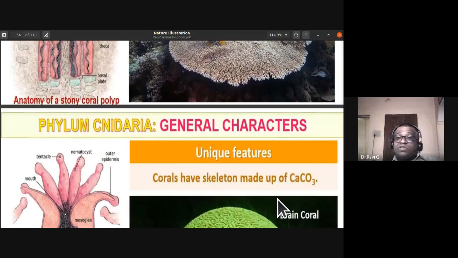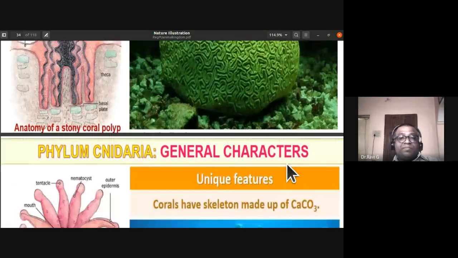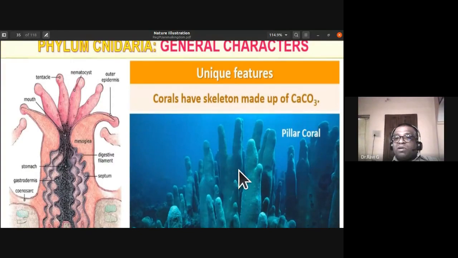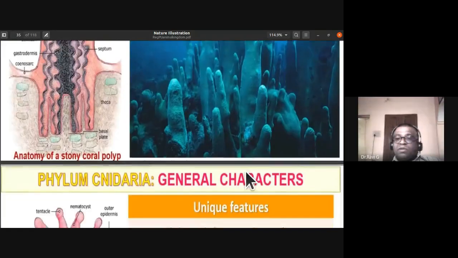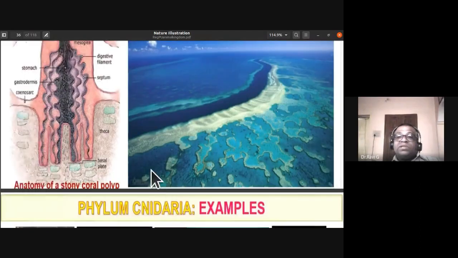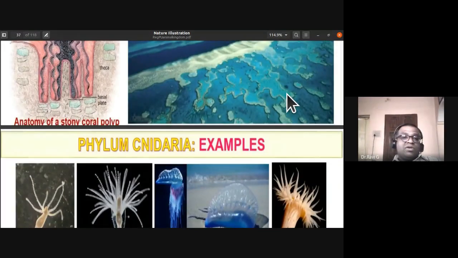So corals have also formed Coral Island, the Great Barrier Reef of Australia. You can remember corals have skeleton made up of calcium carbonate. Since they look like meninges of the brain, we call this brain coral or Meandrina. Pillar corals are also there. So the Great Barrier Reef of Australia is formed by the corals. So they are made up of this coral, the Great Barrier Reef of Australia.